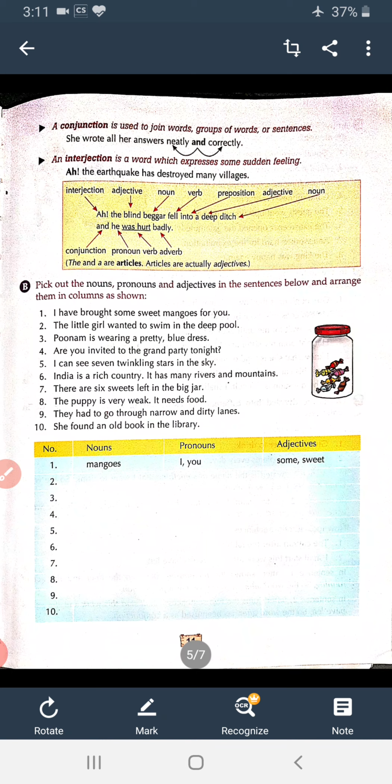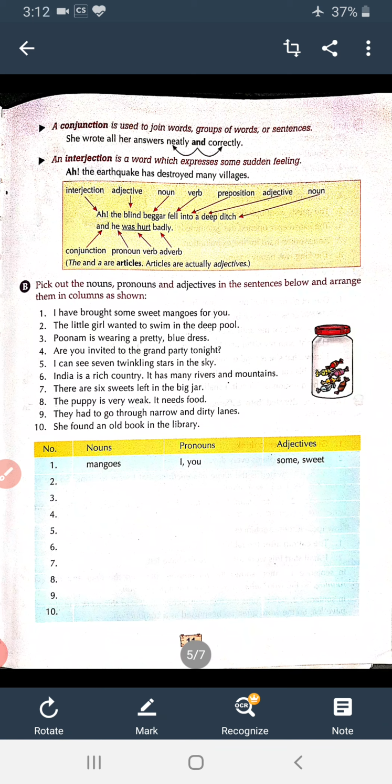Wow. This is interjection. The certain feelings which come out from you are called interjection. If we get hurt, what do we say? Oops, ouch, these words we use. So these feelings which come out from your mouth are called interjection.